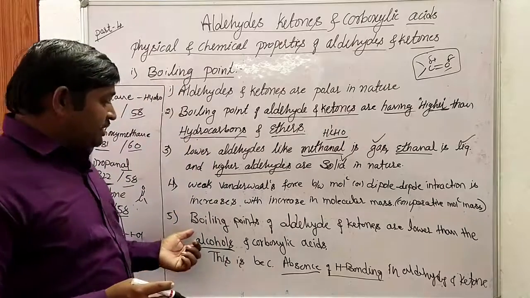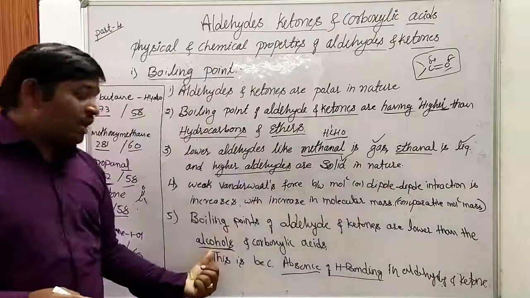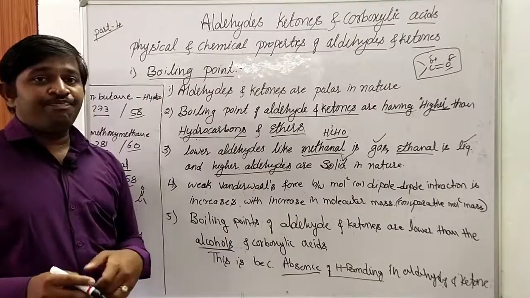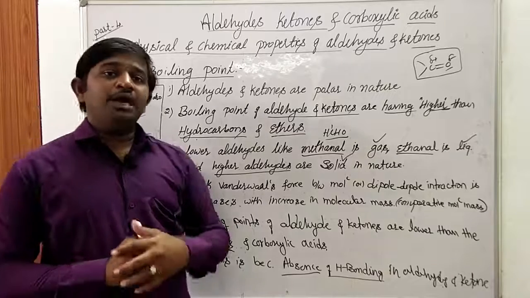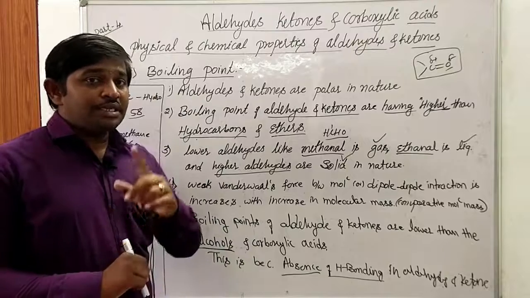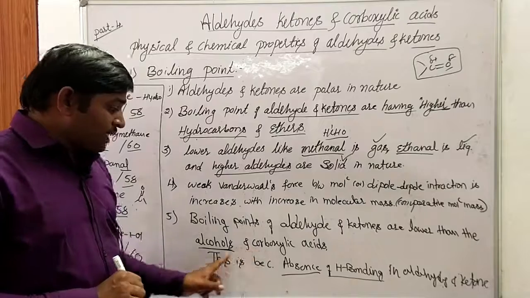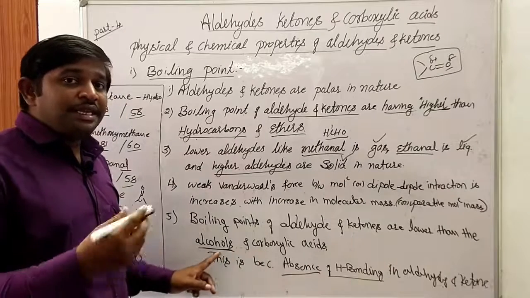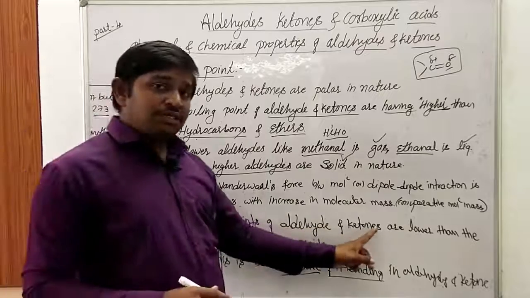The next point is that the boiling points of aldehydes and ketones are lower than that of alcohols and carboxylic acids. In alcohols and carboxylic acids we can observe hydrogen bonding, whereas in aldehydes and ketones there is no hydrogen bonding. So due to the presence of hydrogen bonding in alcohols and carboxylic acids, they take a higher boiling point than the corresponding aldehydes and ketones.